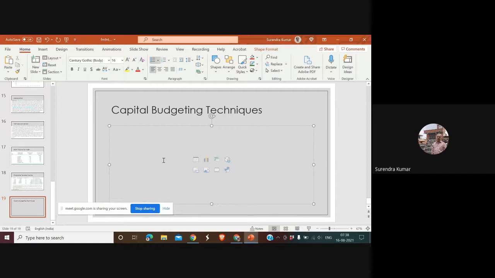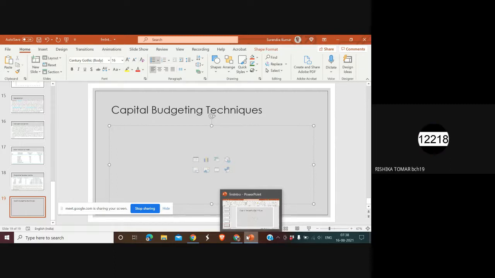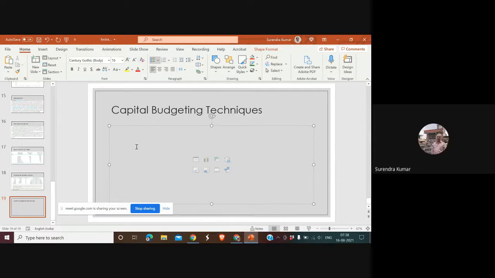Okay, is my screen legible? Yes, sir, it's visible. Visible, plus I am asking, is it legible? Is it readable? Yes, sir. Okay, good, good, right.